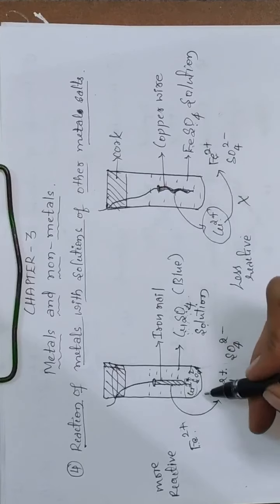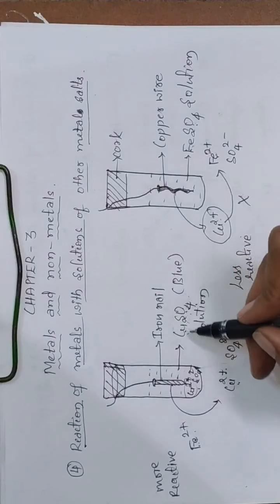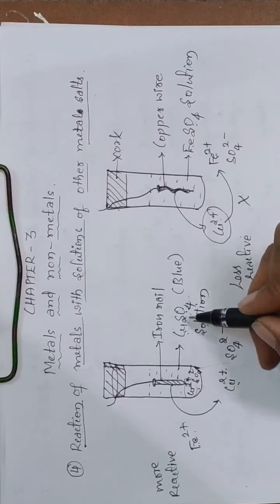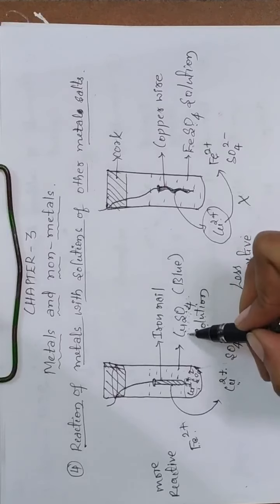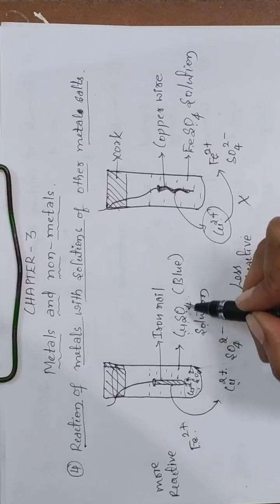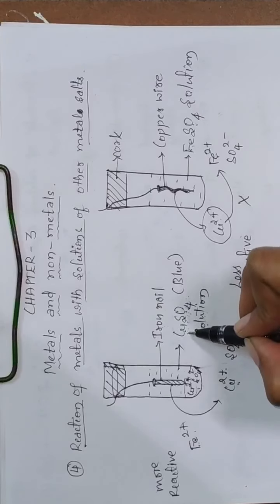But in this case, the iron nail is placed in copper sulfate solution, which is a metal salt solution. The iron ions from the iron nail can displace the copper ions from copper sulfate solution, because iron metal is more reactive than copper.